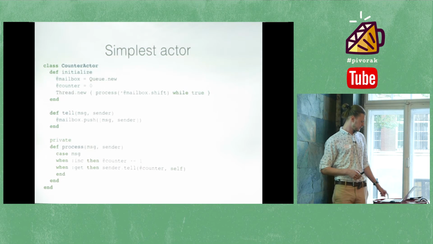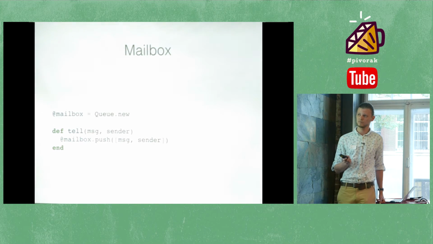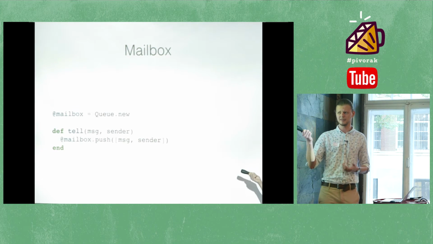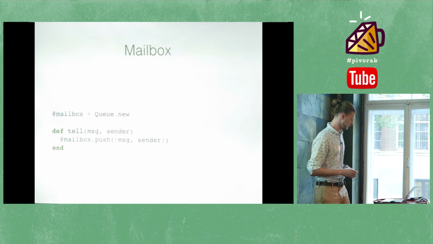So the mailbox. That's a very important part of an actor. It's basically like we've seen in an example before. It's a blocking queue. Well, it's not always blocking, but that's basically a storage of all the messages this actor has received. And it's pretty easy to send a message. We just push a message to a queue. Nothing harder than that, I believe.